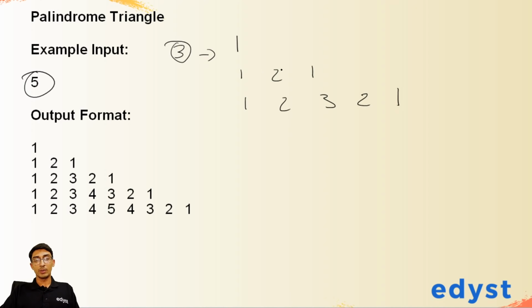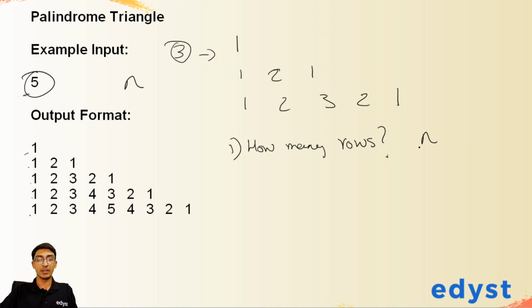So how do we go about doing these loops and patterns questions? Those of you who have been following these webinars for a long time will know that there are 3 questions you should ask whenever you're trying to do a loops and patterns question, right? The first question you should ask is how many rows? Over here, we have 1, 2, 3, 4, 5 rows when the input is 5. If the input is, let's say, some n, then we have n rows as the output. So that's the first thing.